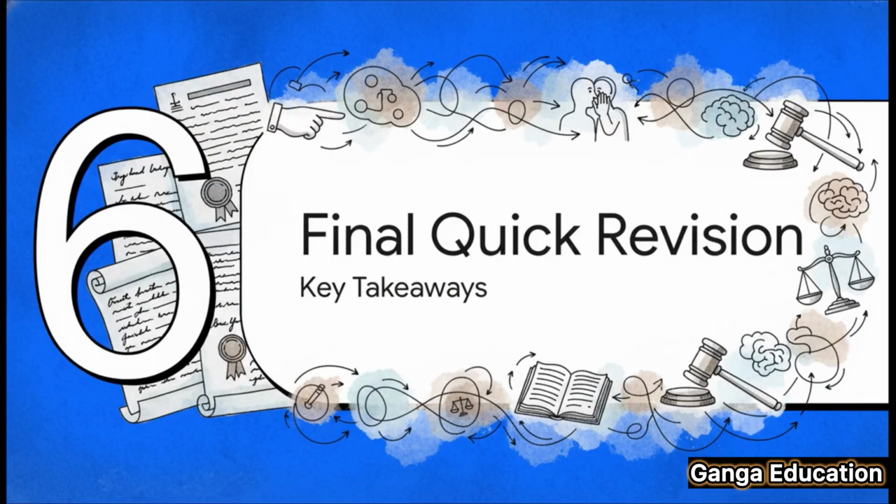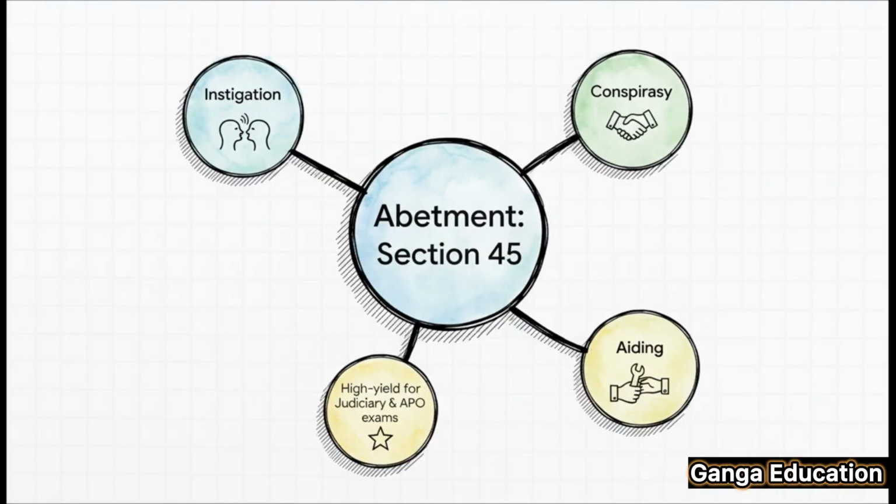All right, to wrap things up, let's do a super quick revision of the key points from our discussion. This will really help lock everything in for your exams. So, to recap, we've been talking about Section 45 of the Bharatiya Nyaya Sanhita, 2023. Its core concept is abetment, which can be done in 3 ways: through instigation, conspiracy, or aiding. And please remember, this is a very high-yield topic for both your judiciary and APO exams.